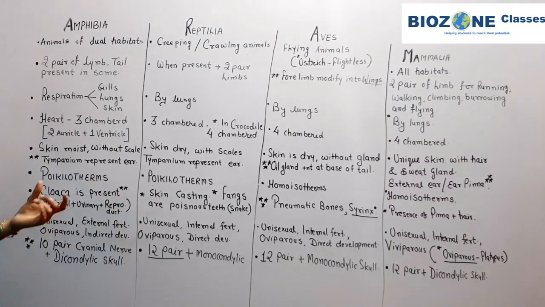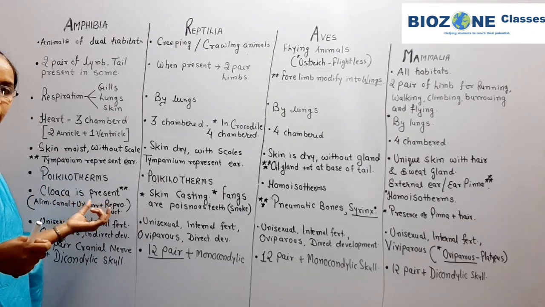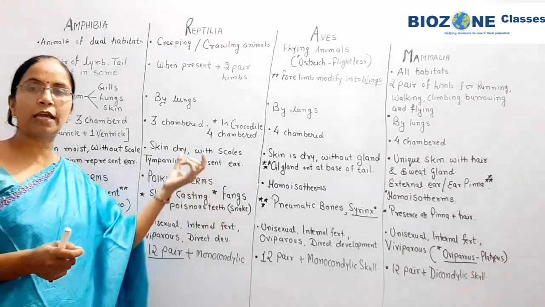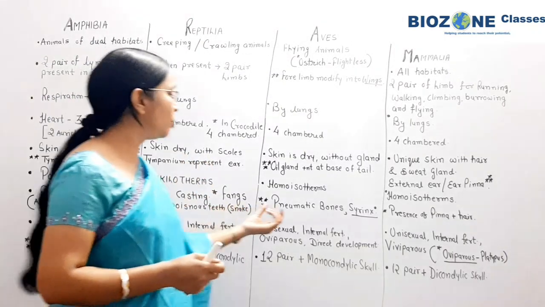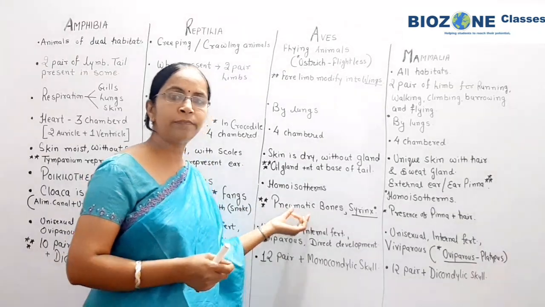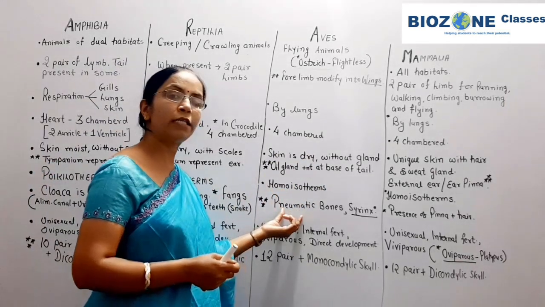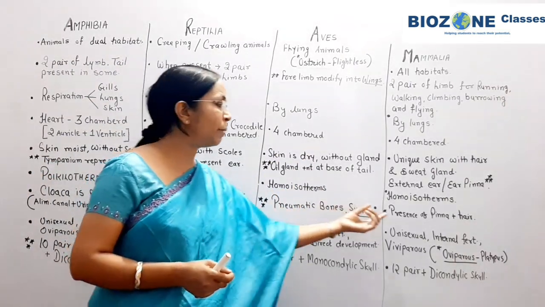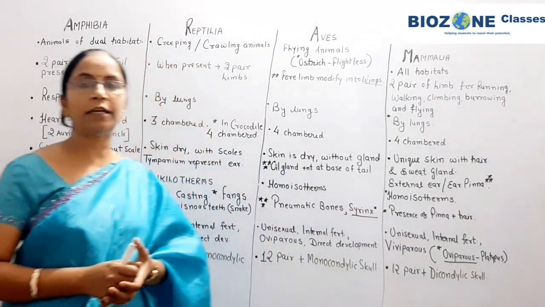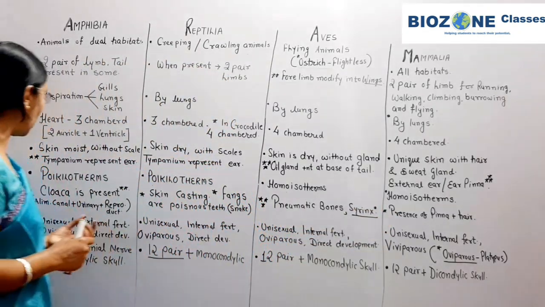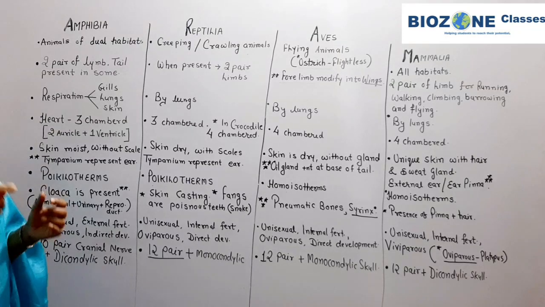So in terms of identical features: cloaca in amphibians, skin casting and fangs in case of reptilia, and pneumatic bones in aves. Questions on bones with air cavities also come. So bones with air cavities are pneumatic bones in aves, and pinna as well as hairs are the identical properties of the mammals. Now we come towards the point of reproduction.